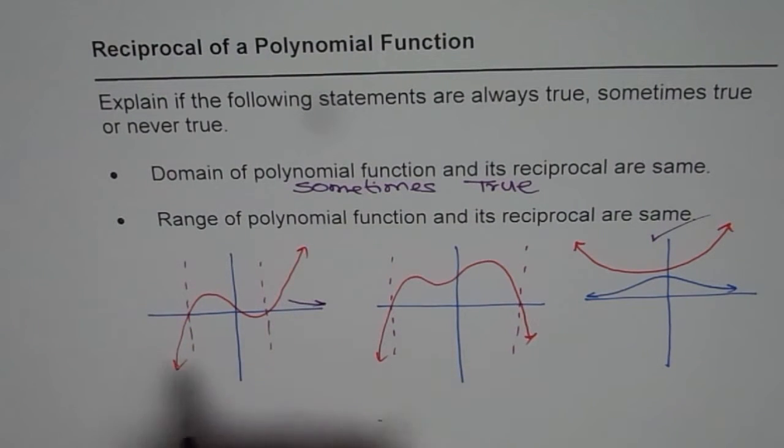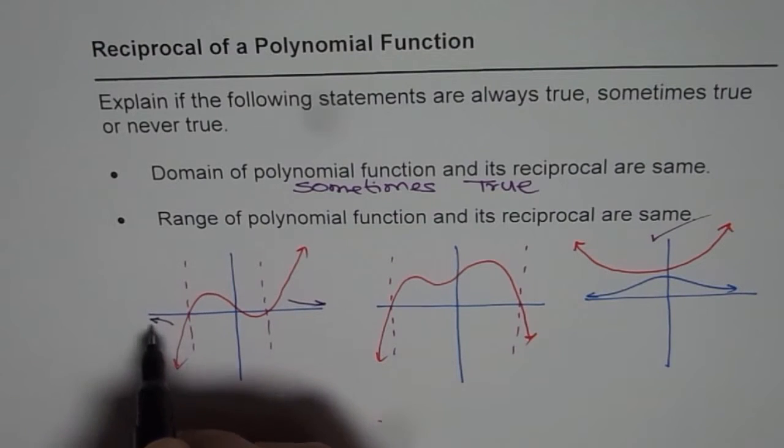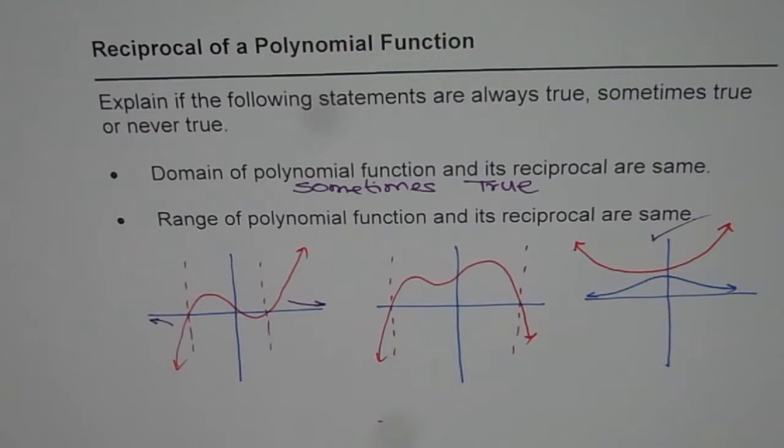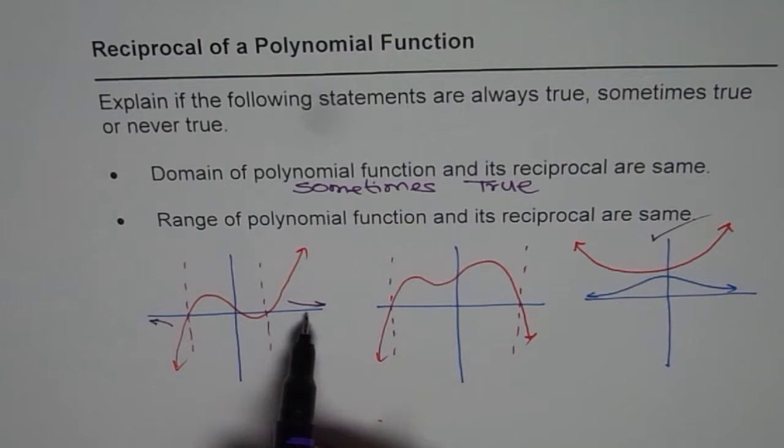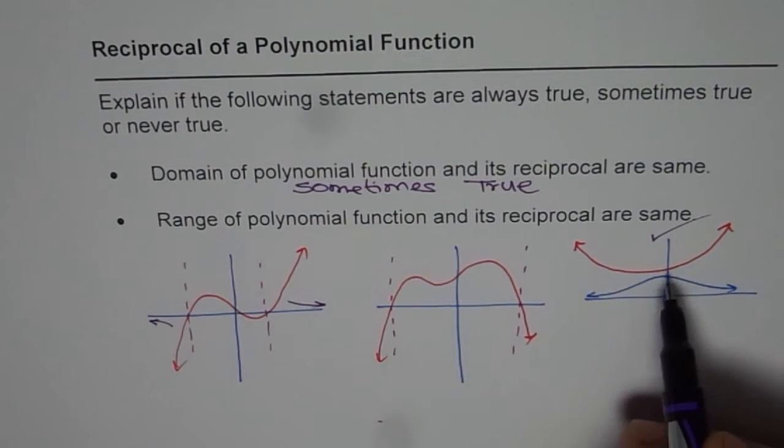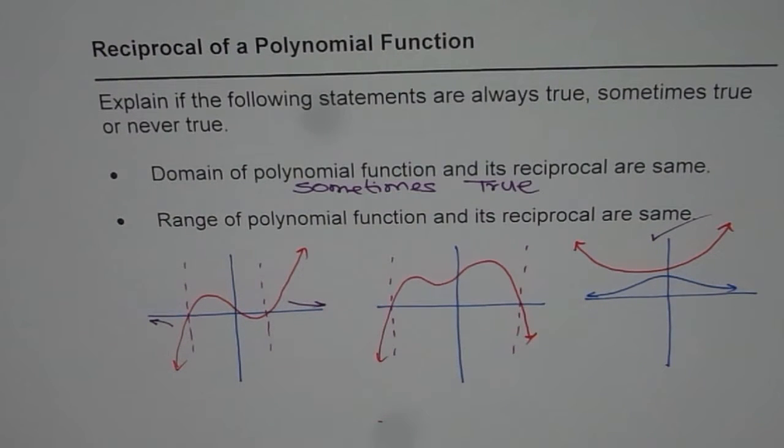But it is never there. It is never there. So we have a horizontal asymptote. So that puts a restriction. So for a reciprocal function, we are always going to have a horizontal asymptote. It may not be at this point, but maybe somewhere else. For example, in some cases, correct?